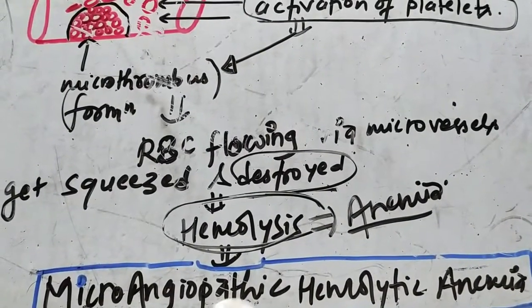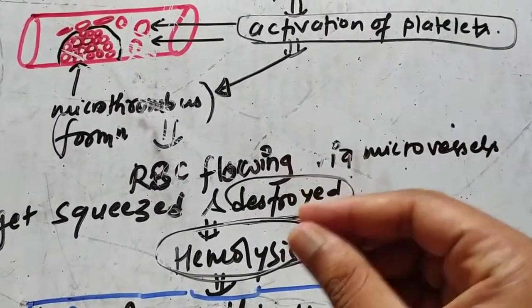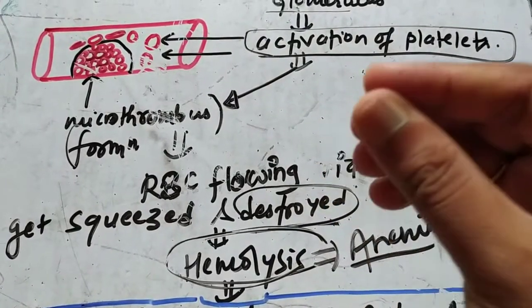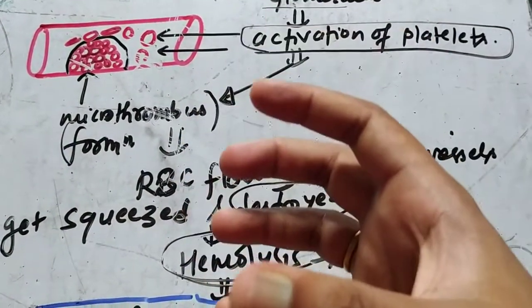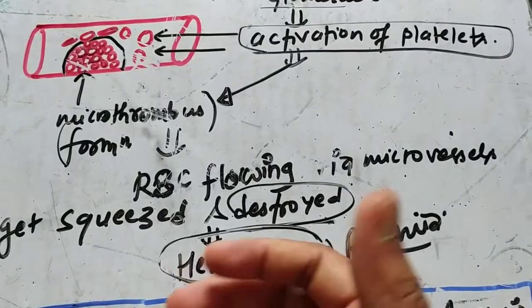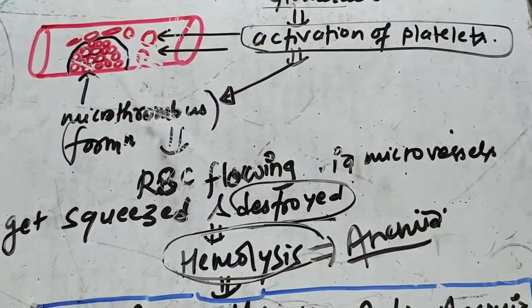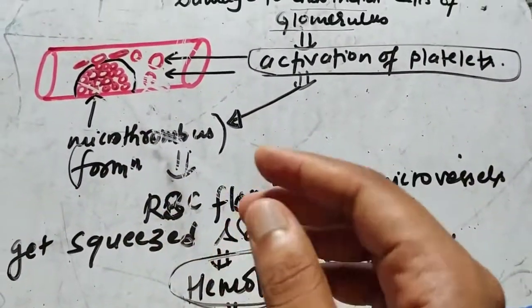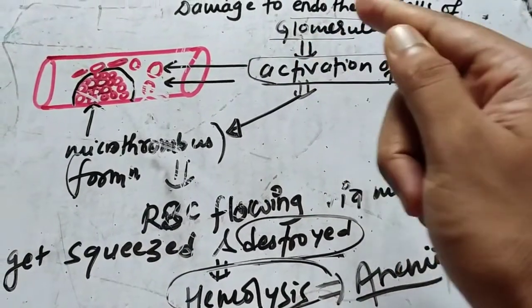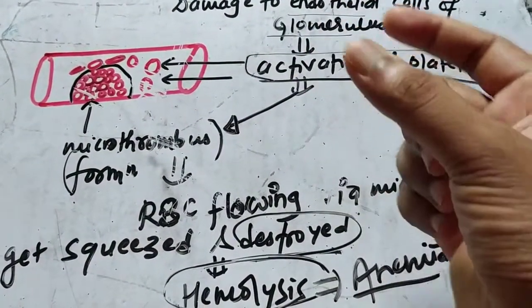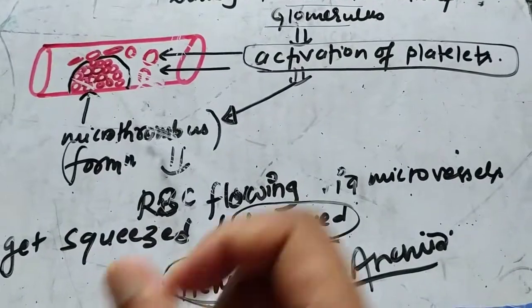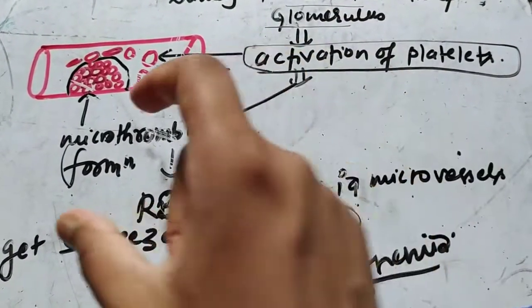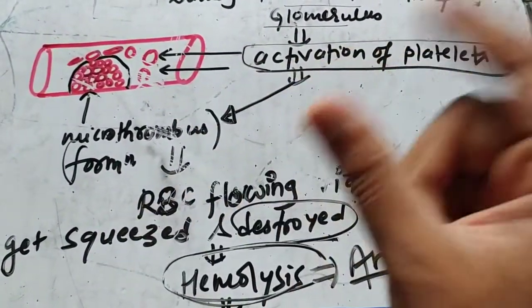So basically, the story starts with a child who has a prodromal symptom of diarrhea, bloody diarrhea. After 1 week of the diarrhea, the toxin gets attached to the Gb3 receptor on the endothelial cells of the glomerulus, and now the platelets are activated and microthrombi form in the microvessels.